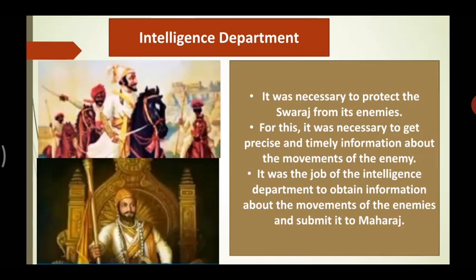The department needed to provide precise and timely information about the movements of the enemy, whatever it may be. It was the duty of the intelligence department to look after all this work and submit it to Shivaji Maharaj.